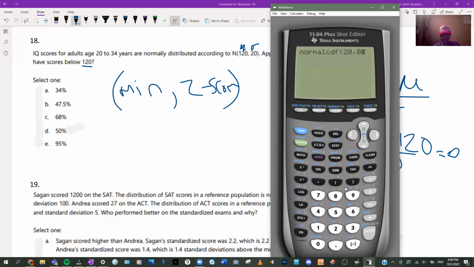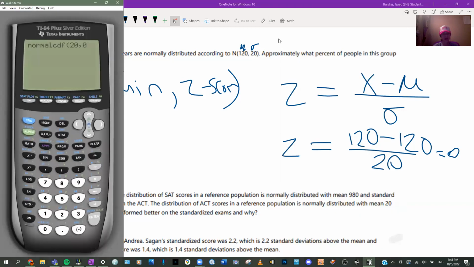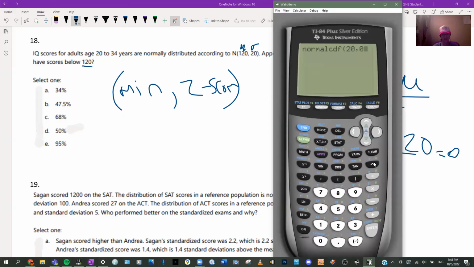And then wait a second. It's saying, oh, I'm sorry, there's something in my way. The age is 20 to 34. So actually, we wouldn't say 20, because that 20 is the minimum IQ that there can be.